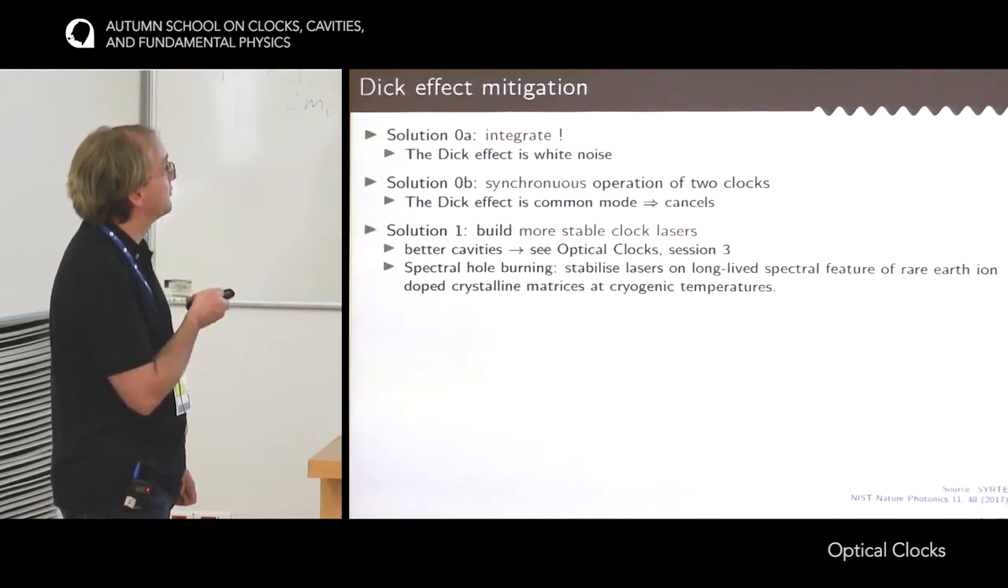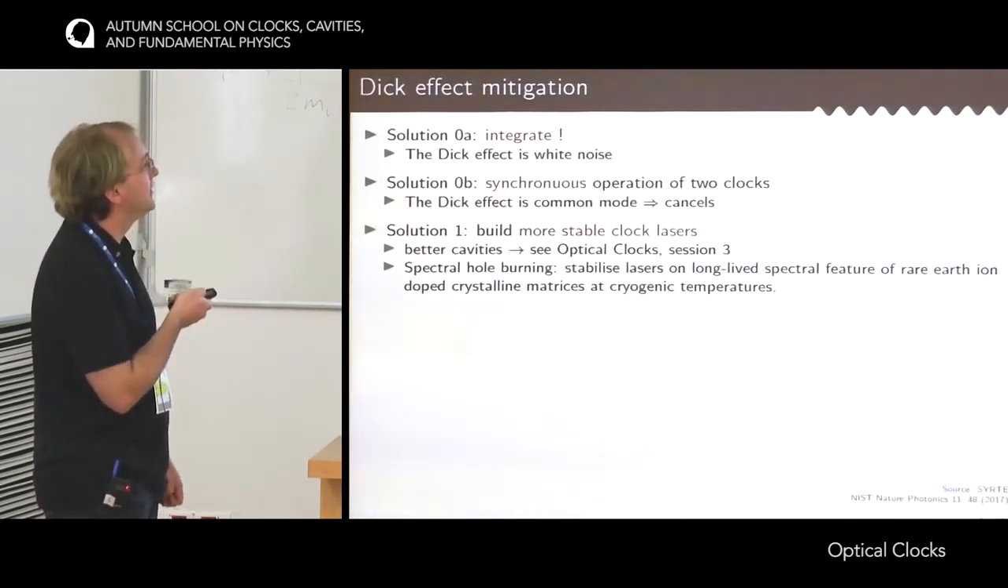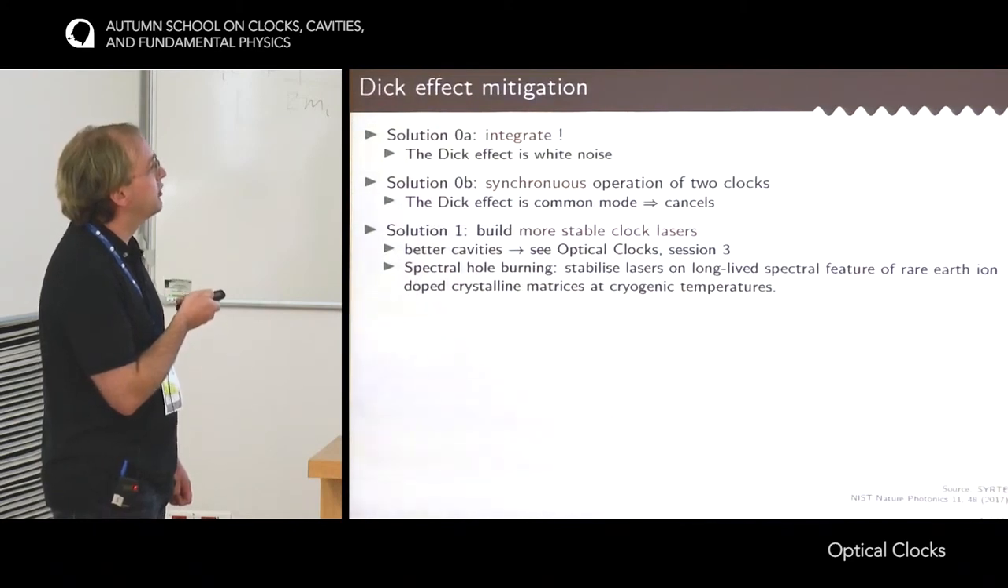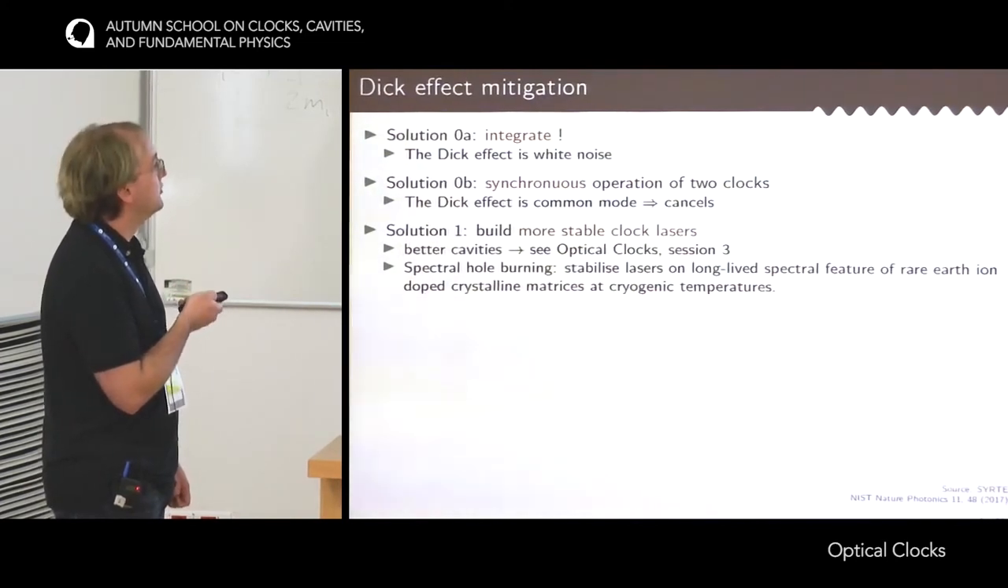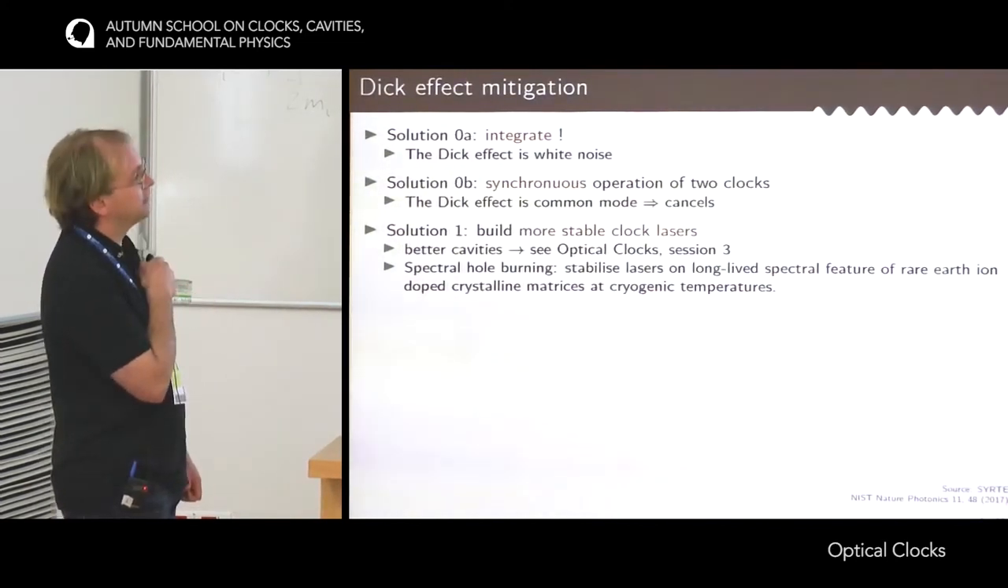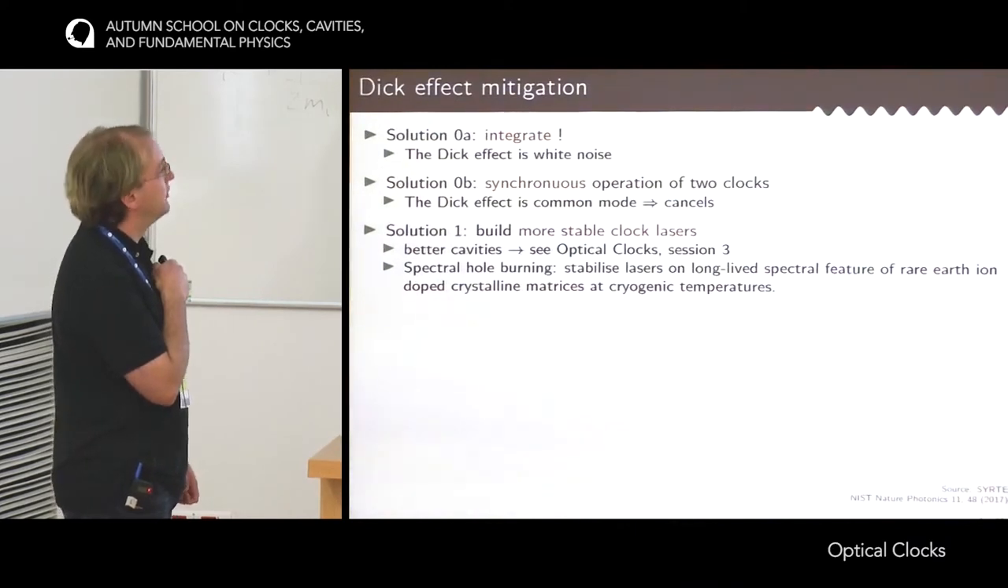And the fact that it's at cryogenic temperature has two advantages. The first one is that it's possible to create some spectral feature in these ions that are long-lived and that it is possible to stabilize on. And also, it reduces the thermal noise of the system.